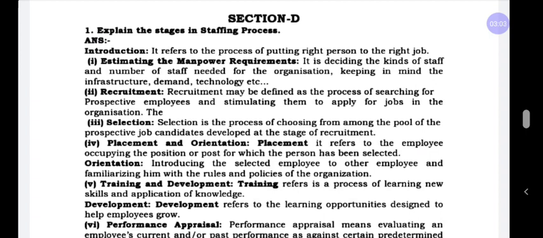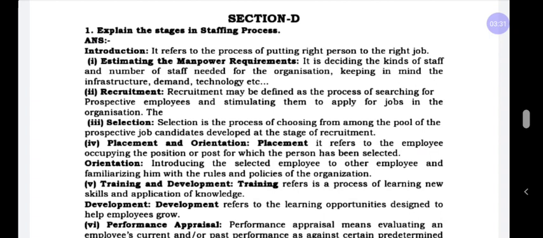For all the departments, you require human resources. Here the manager has to estimate what kinds of jobs and vacancies they have, and what number of staff is needed for the organization, and keep that information. They have to provide infrastructure and technology, etc.